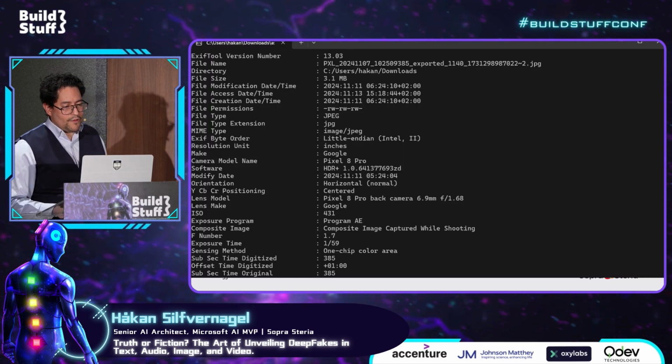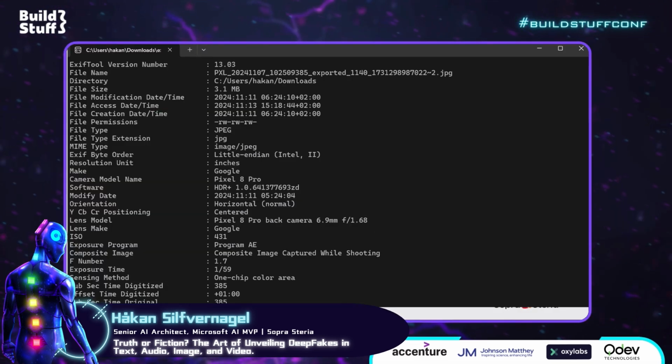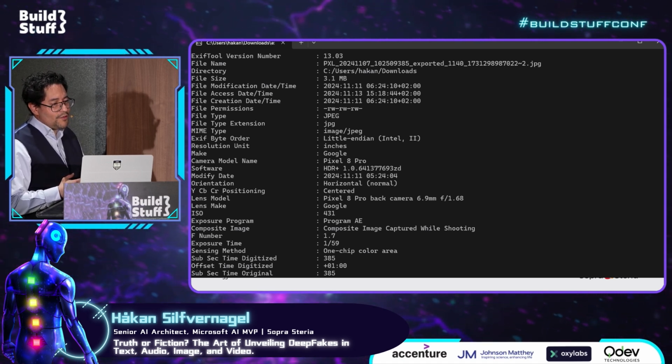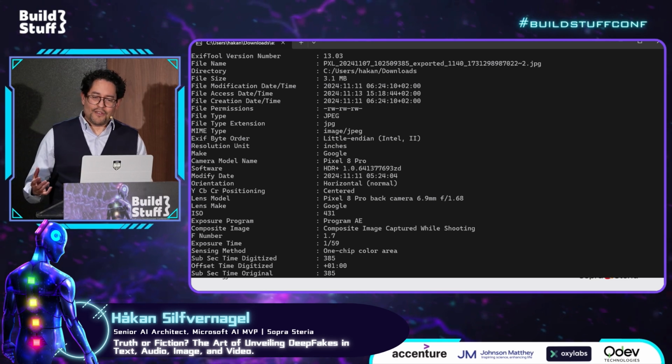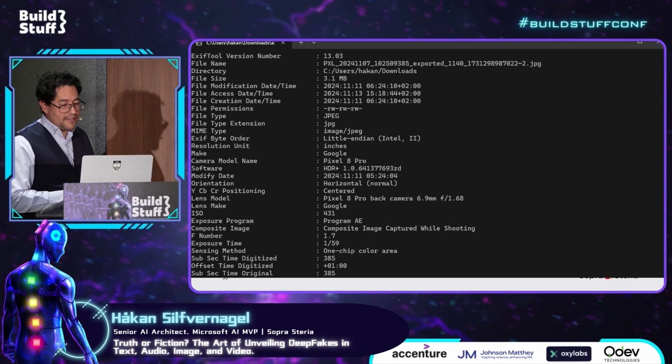So I did this for one of my photos that I took myself, and then we can see here it can generate both which phone it was that took it and what type of camera, and it can generate many types of data here. And of course you can always fake this data, but we have to take into account that it is always possible to fake things. So for us, it's more what kind of tools do we have that we at least can stand some sort of chance in detecting if it's AI generated or not.